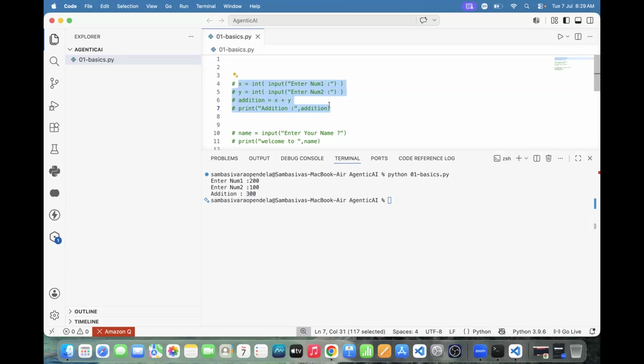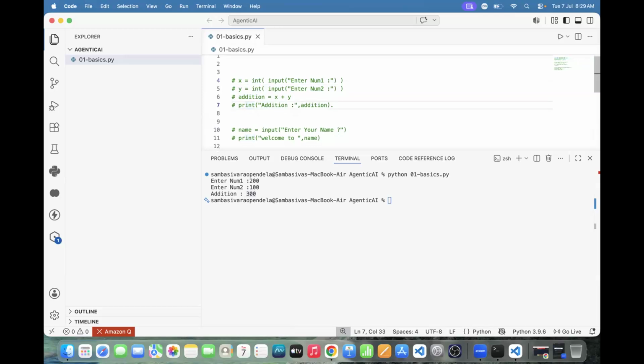I have a question. What if the number is in a string? What will happen? The answer is 200, 100. Samir, can you please do that one? Remove the int here and run it, then you can get the clarity. Okay, I'll try. The answer is 200, 100.